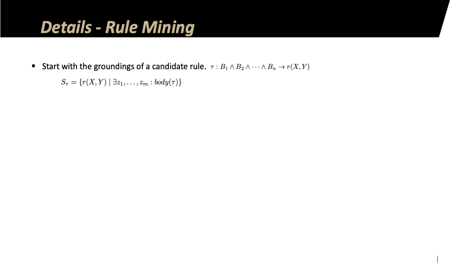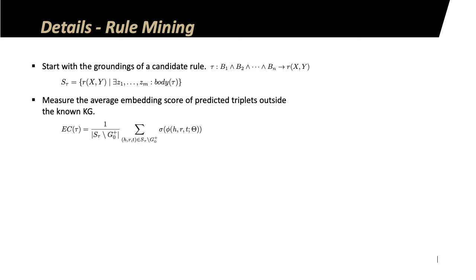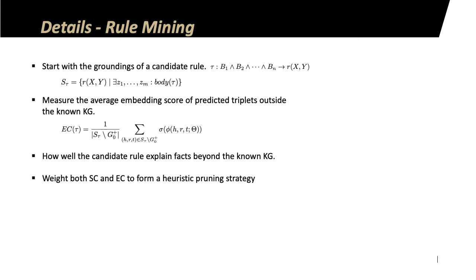So essentially this means the set of all head atoms that it predicts from its valid body atoms. We measure the quality of this S tau with the average embedding score as a measure to quantify how well tau generates triplets outside the known knowledge graph. The reasoning behind this is that we want to explore candidate rules which explain facts beyond the known KG, and hopefully our embedding confidence measure quantifies this.